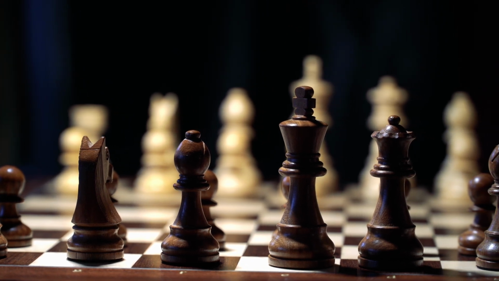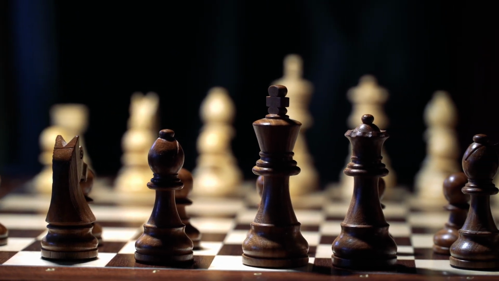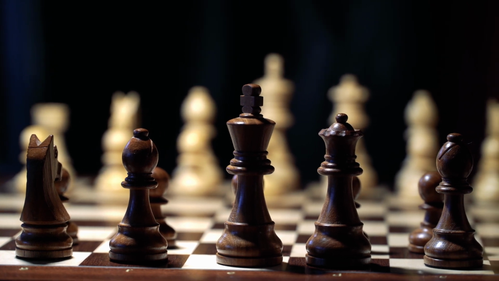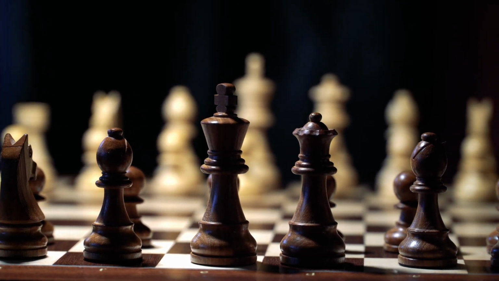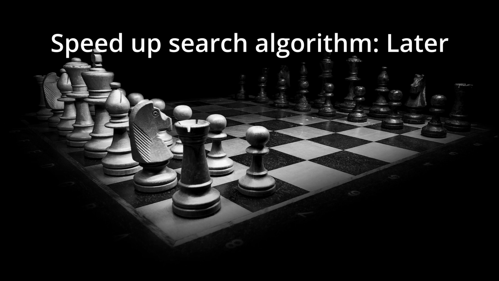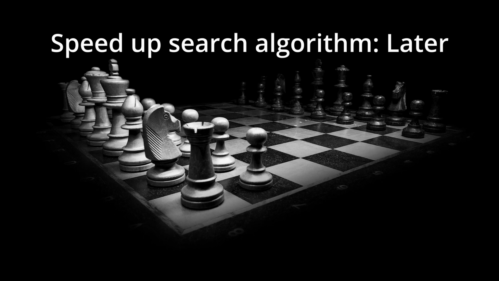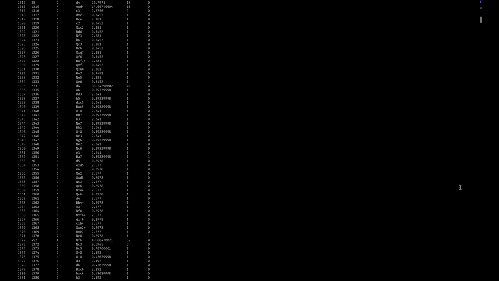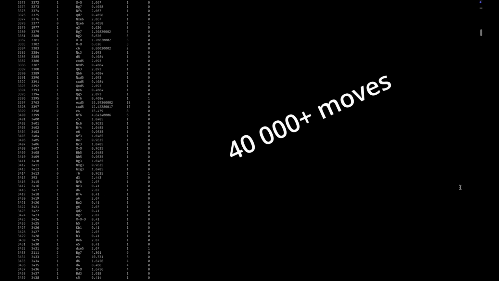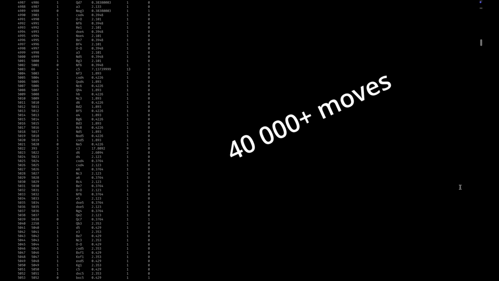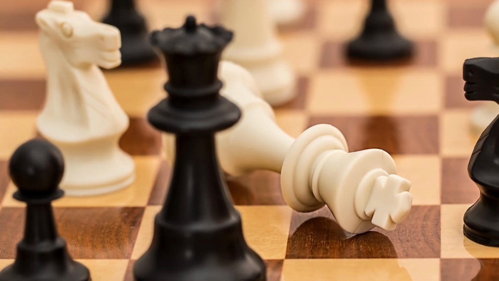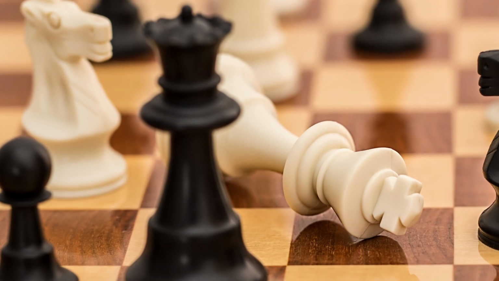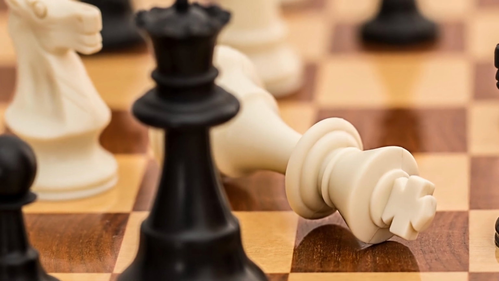Turns out the search algorithm is really slow and could probably use some optimization, but that sounds really difficult and sounds like a problem better handled by future me. So I procrastinated speeding up the search algorithm by implementing an opening book. I found a chess game database from which I could download like thousands of games. I then put all the moves into a big move tree that showed the most popular move in each position, and boom, opening book acquired. There's a little more to it than that, but that's the gist of it. Of course, that really didn't fix the main problem. The search algorithm was still super slow because I didn't bother fixing it until now.